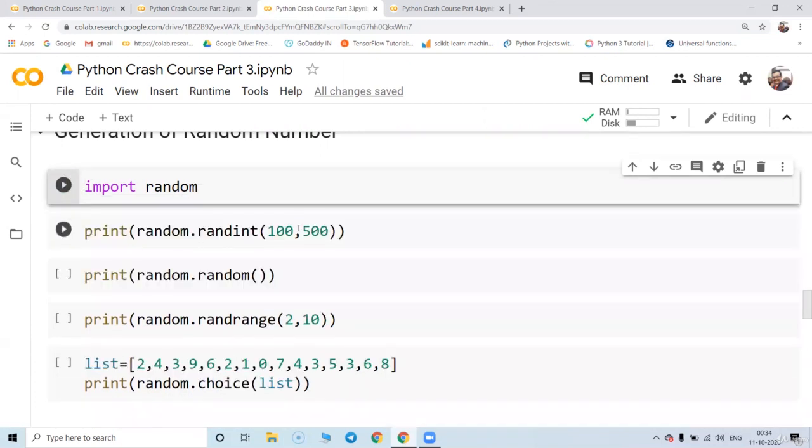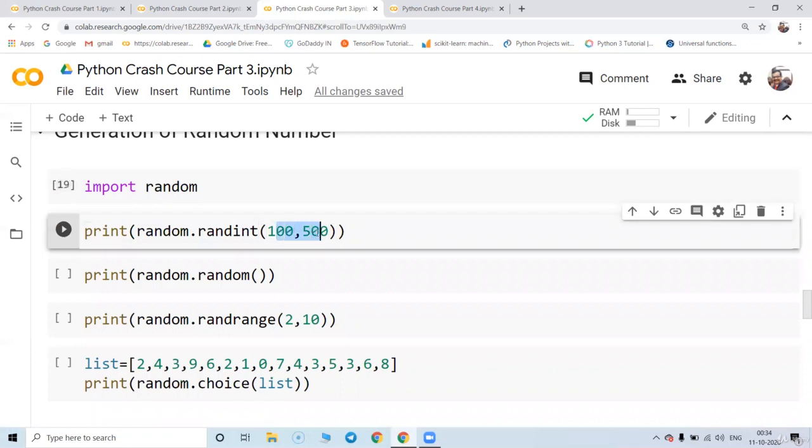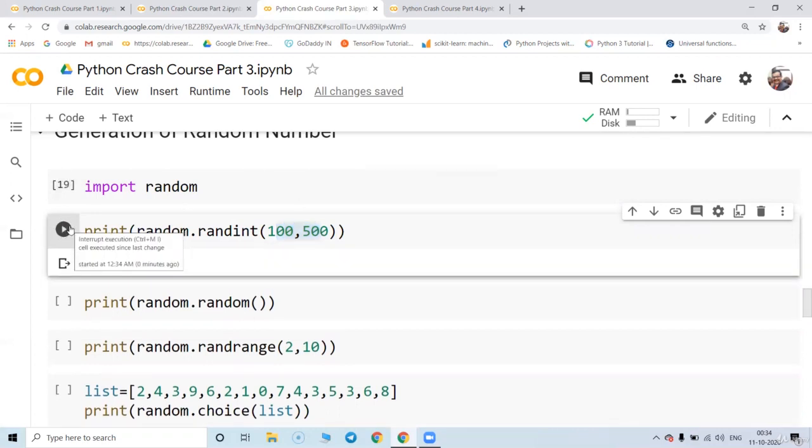Great. Now a random value from 100 to 499, that is 500 minus 1, will be generated, a single value. Every time you run, you are going to get a random value.